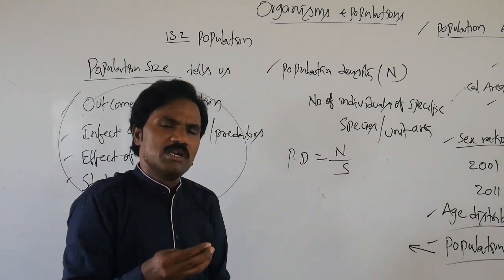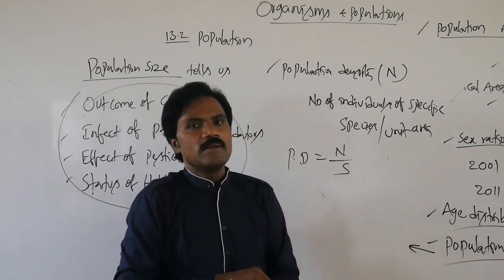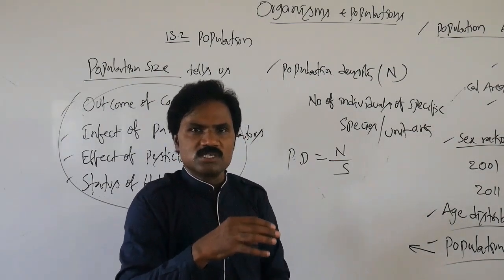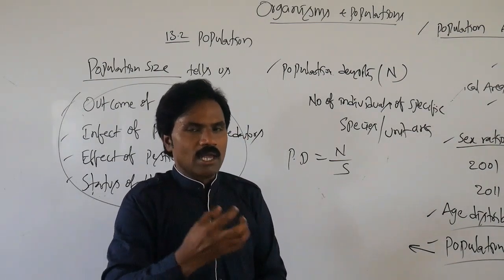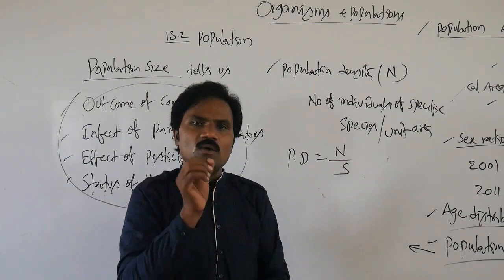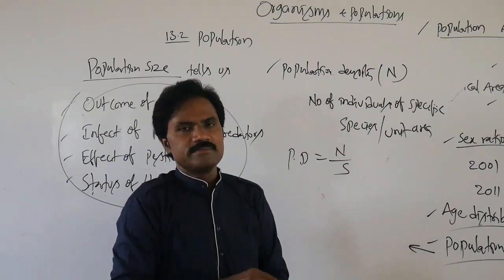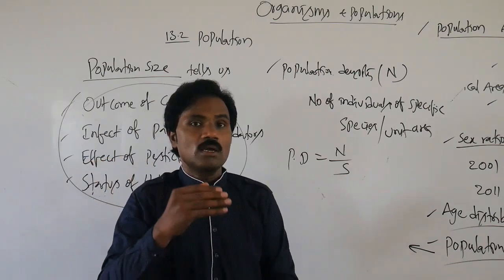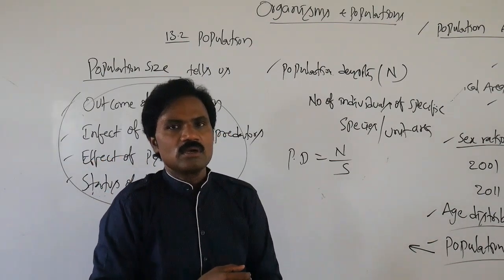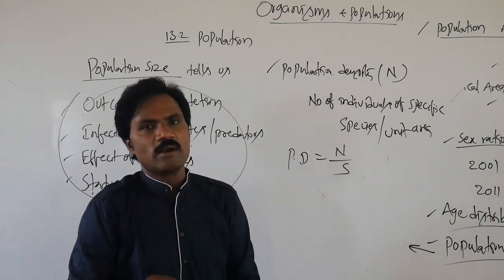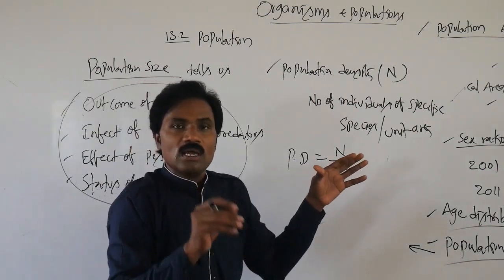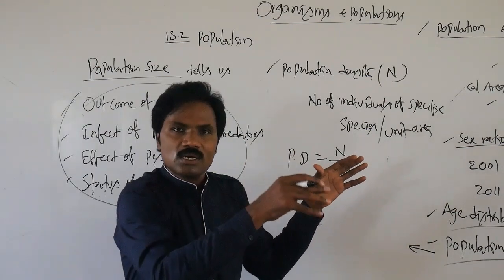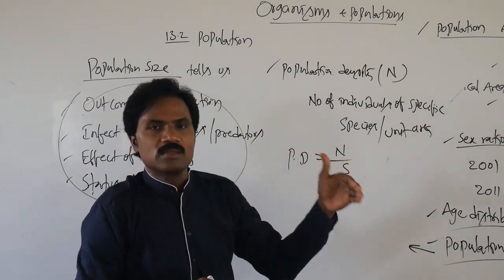But how is population density calculated, in relation to population size? For example, to calculate population size when the number is very small or maximum, it must be identified. For example, fewer than 10 Siberian cranes are present at Keoladeo National Park, Bharatpur.